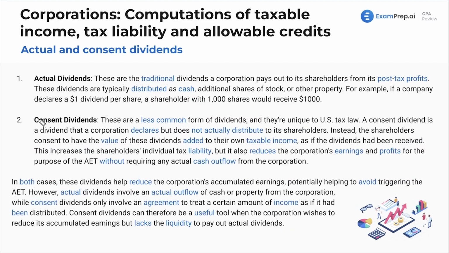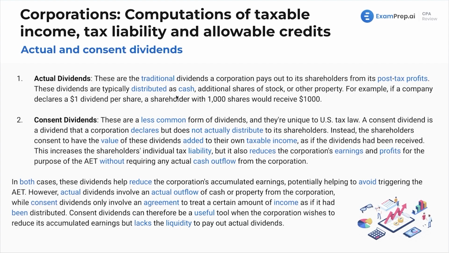All right, what are these? If you've never heard of it, no worries, we'll go through it. Actual and consent dividends. So actual dividends, pretty much what you think of when you think of dividends. These are traditional dividends a corporation pays out to its shareholders from its post-tax profits. These dividends are typically distributed as cash, additional shares of stock, or other property.